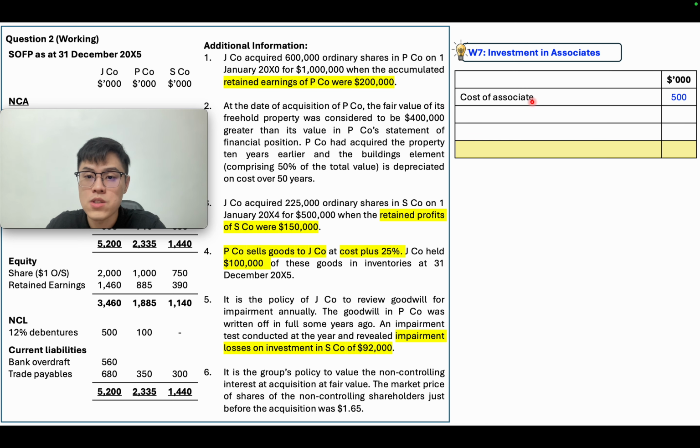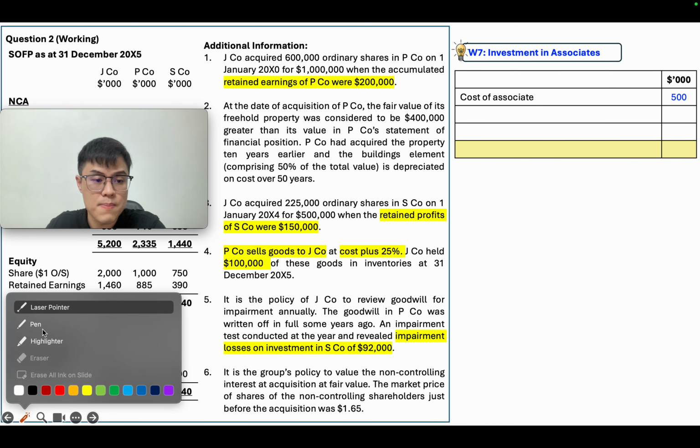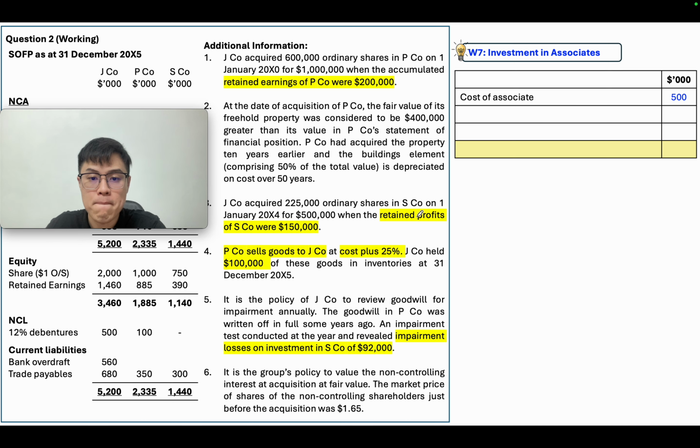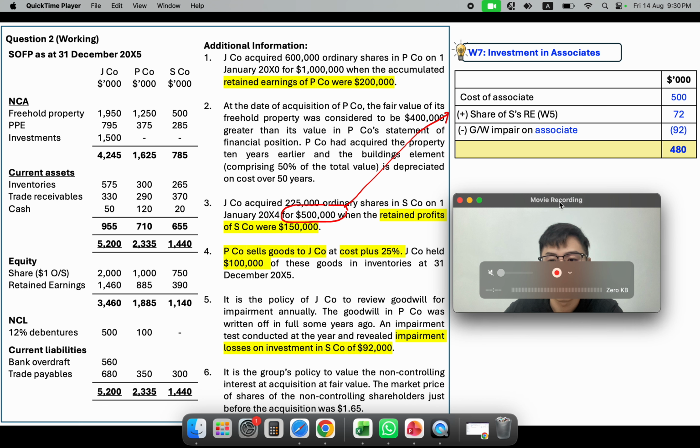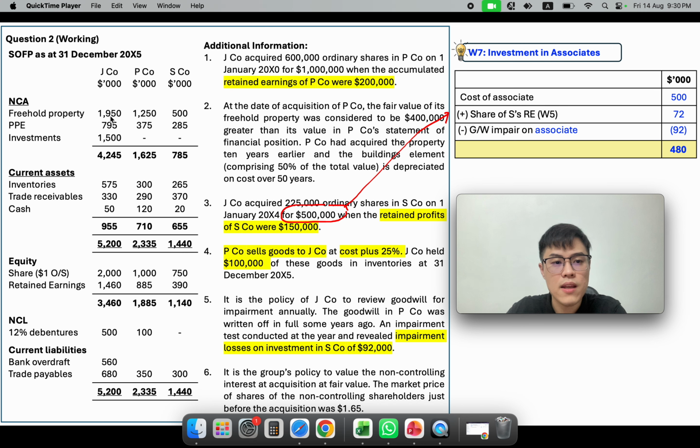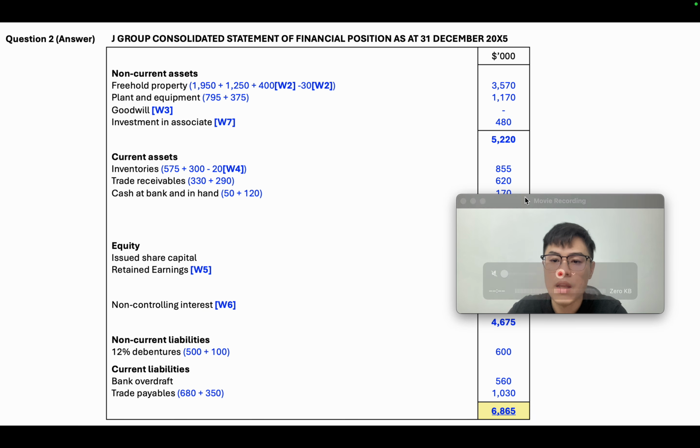You start off with the cost of the associate, 500, as mentioned here. 500,000 is your initial investment in your associate, and add your share of retained earnings as per working 5 just now, and you need to minus the impairment because you have an impairment in the associate, and this will be the ending value of your associate. So what we are going to do is consolidate J with P. Don't consolidate S. S is your associate, meaning don't combine with S. Combine J and P. So that will be your answer.